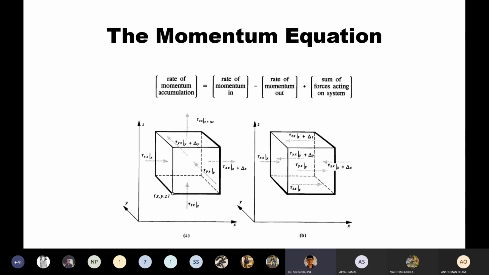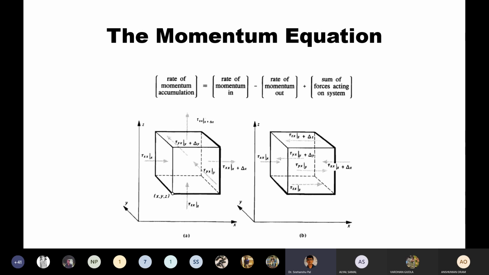So if you see the x component of tau, if they make up viscous momentum fluxes, then these are the shear stresses. So in the figure, you can see the different sides. What are the different shear stresses applied? That is actually shown.